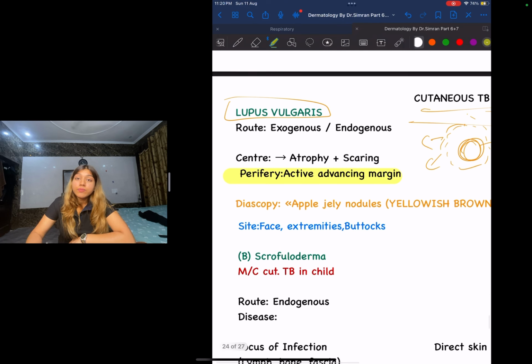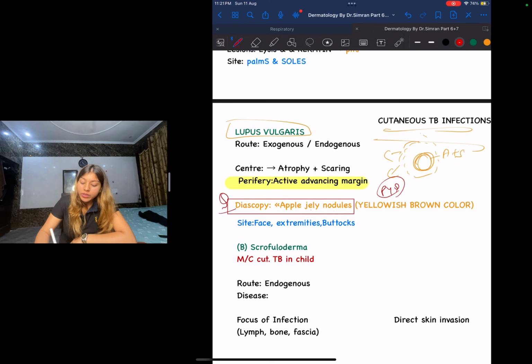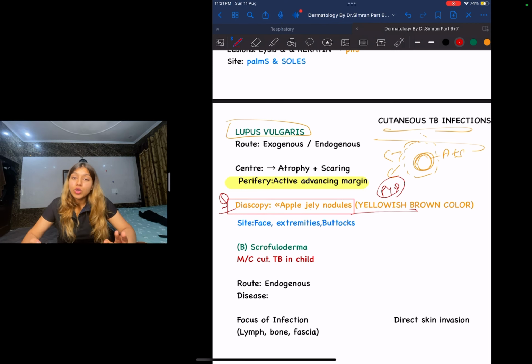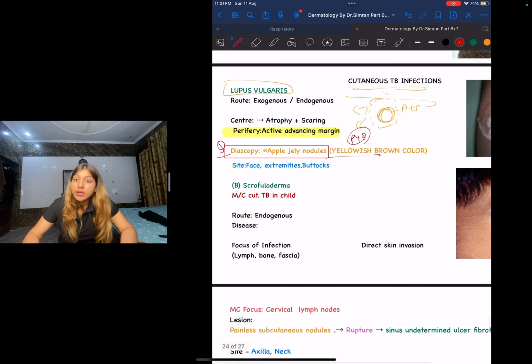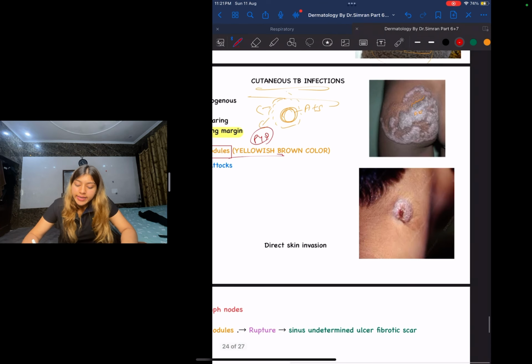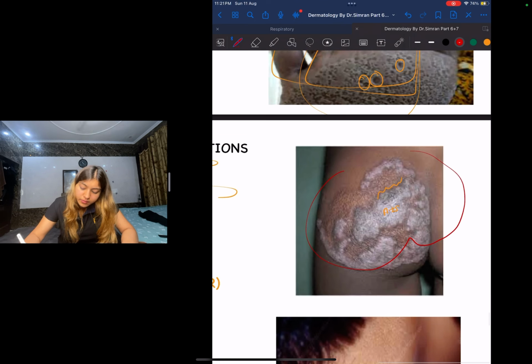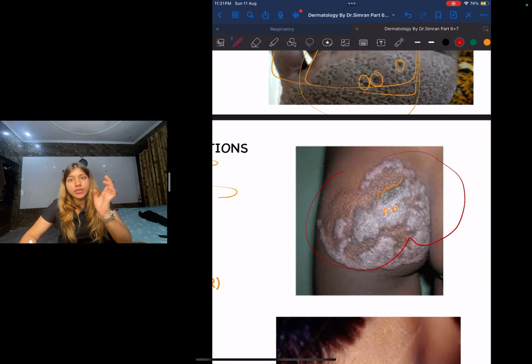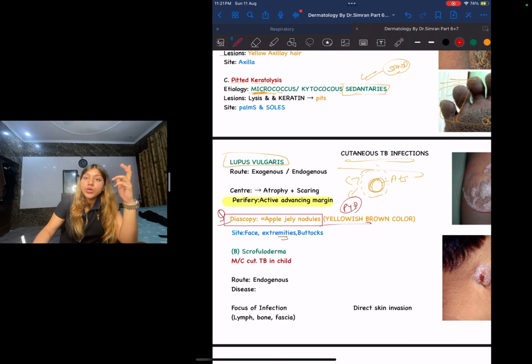Next, very important PYQ, guys. Apple jelly nodules on diascopy. This is a PYQ. Apple jelly nodules on diascopy is basically your lupus vulgaris. This is an important PYQ. And what is the site, guys? You can see this is the bum of the patient, that means your buttocks. Remember this image. Next, guys, your face will also be involved, and also your extremities. Your face, your extremities, and your buttocks.